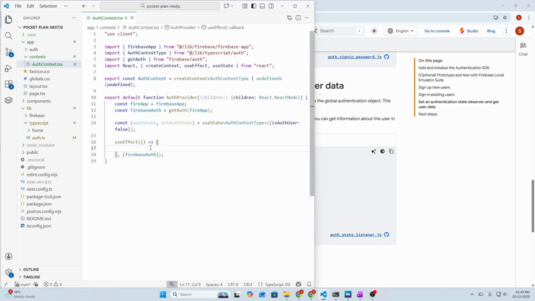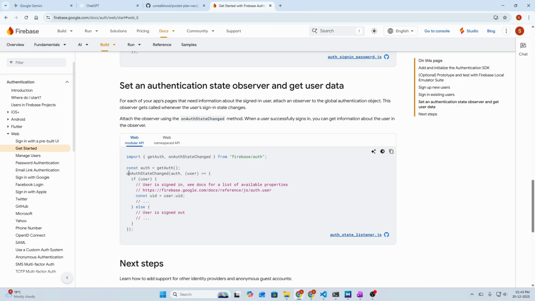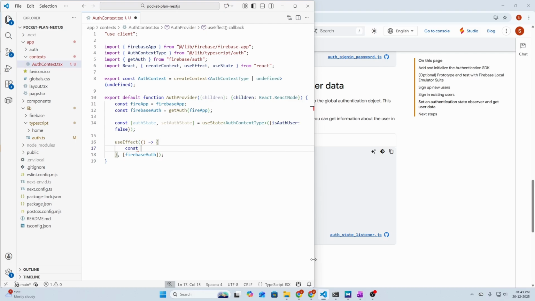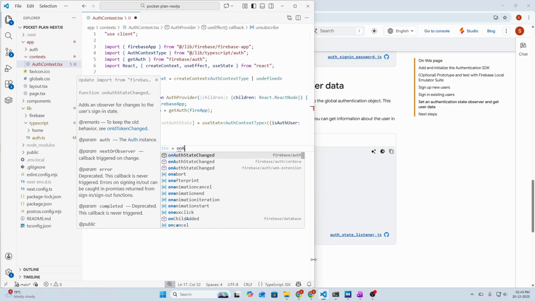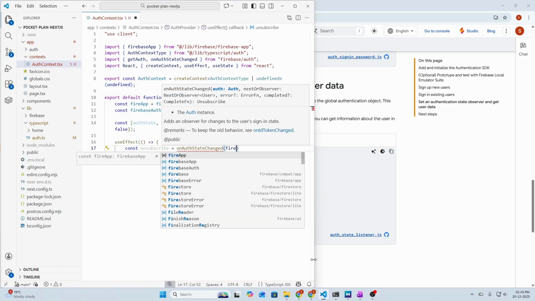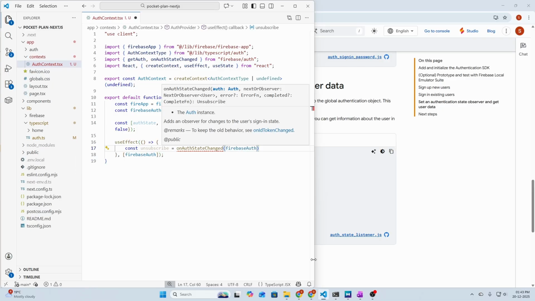So inside the useEffect hook, we need to call our onAuthStateChanged function. So let's call it, and firstly we need to cache the result of it. So let's call it const unsubscribe equals onAuthStateChanged from firebase/auth. Then we need to pass the firebaseAuth variable, and then we need to catch the user here.